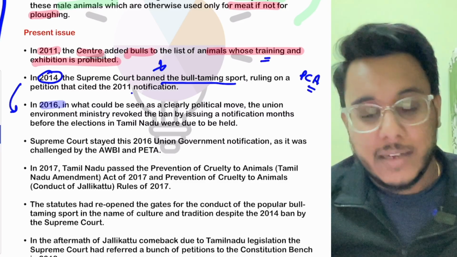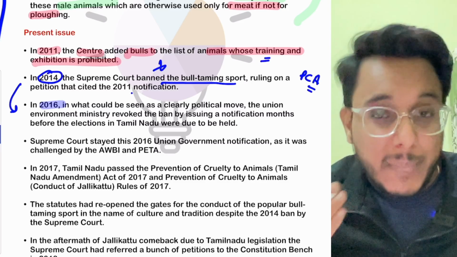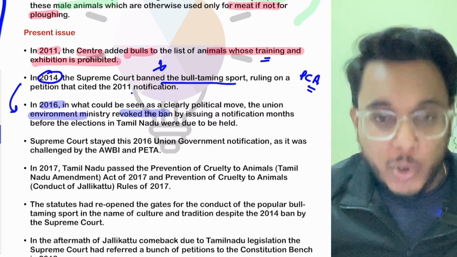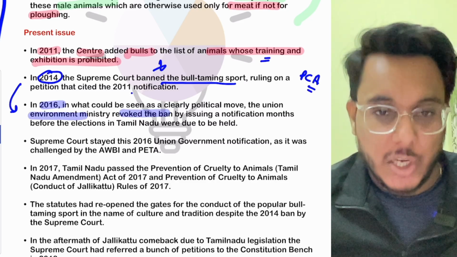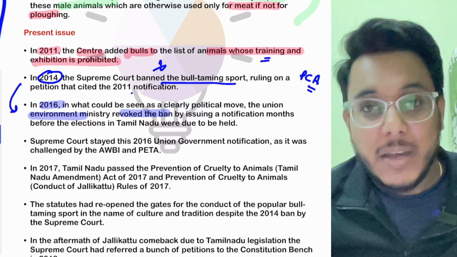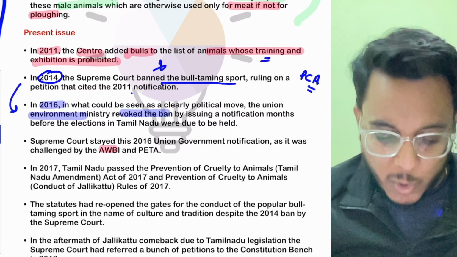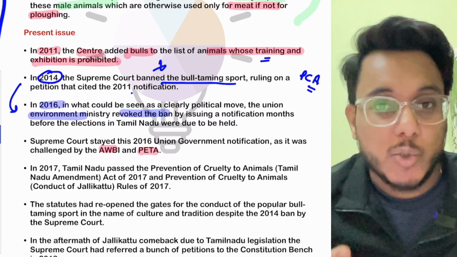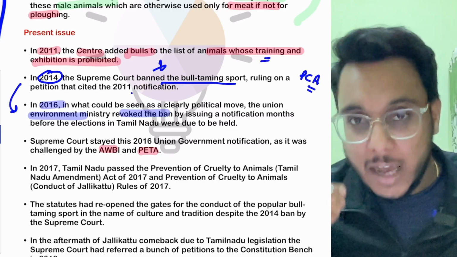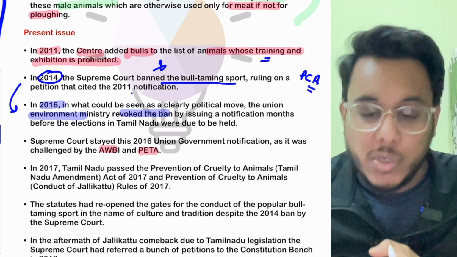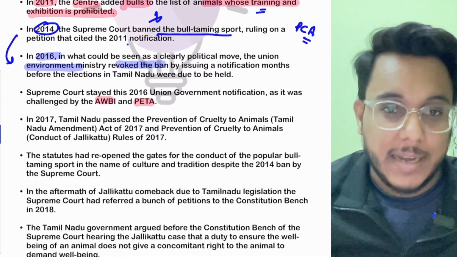That year, there were elections in Tamil Nadu, and maybe because of electoral purposes, the Environment Ministry revoked, cancelled that particular ban that was issued. Because of that, the Animal Welfare Board of India and PETA, that is People for the Ethical Treatment of Animals, approached the Supreme Court and said that they have again removed the ban on the sport, which is wrong.